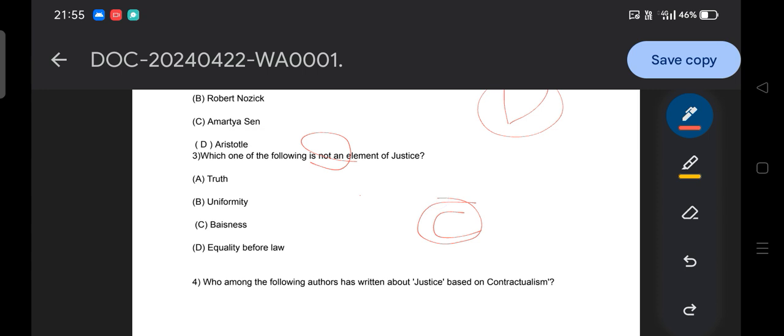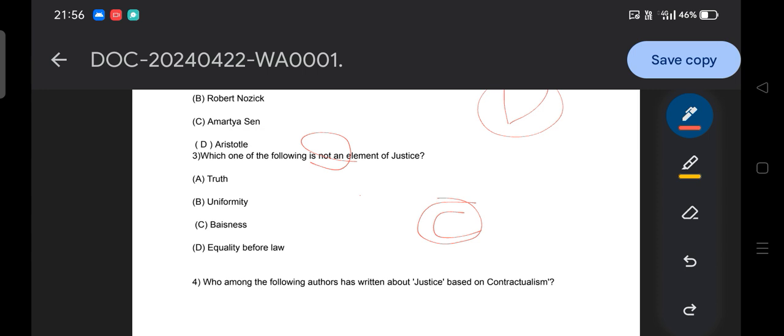Justice means truth. In the debate under ethics, there is a scholar who says justice means speaking truth, and justice means giving one's own due. Different thinkers have pointed this out, and truth is part of justice. Also uniformity, that means each and everyone should get their due justice. And equality before law, that all will be treated equally in the eyes of law, which is also mentioned in our Constitution, Article 14. So these are the elements of the principle of justice. From this question we notice we need a basic understanding of justice.